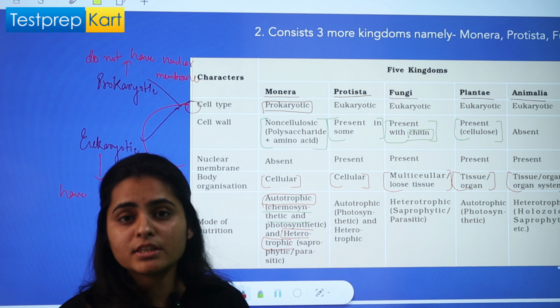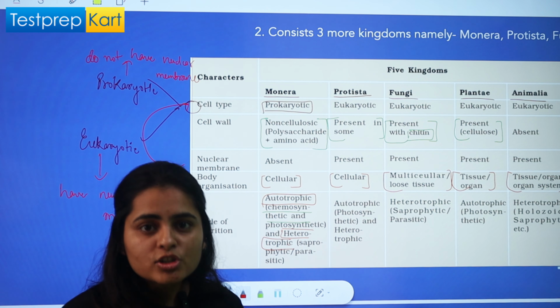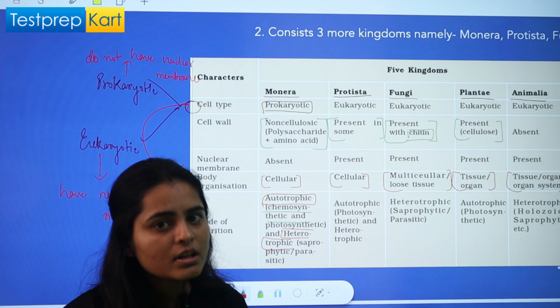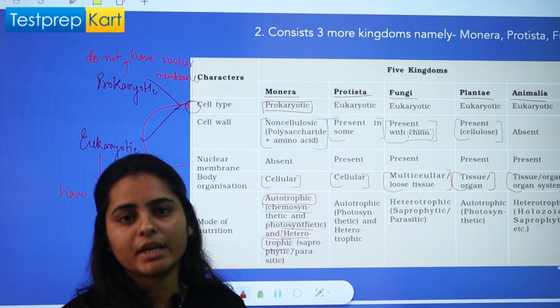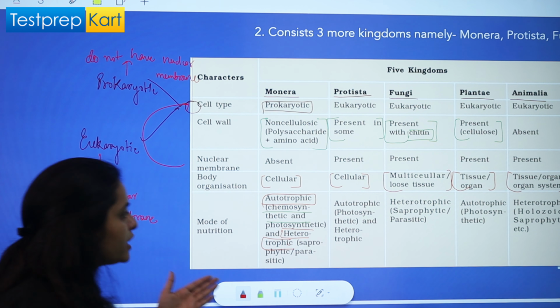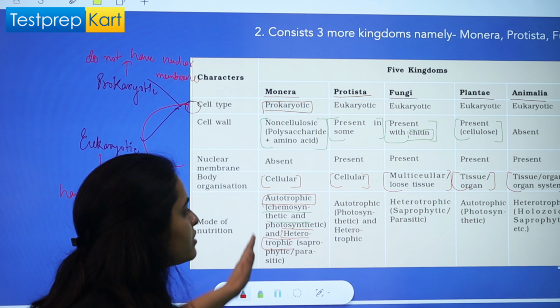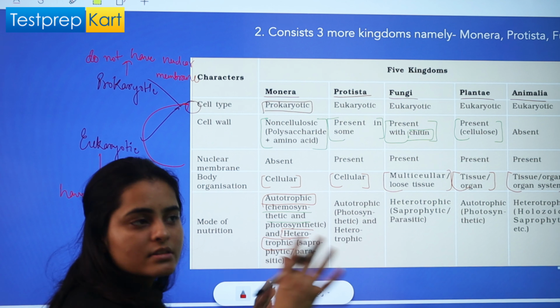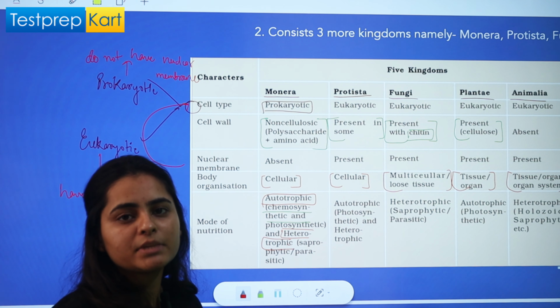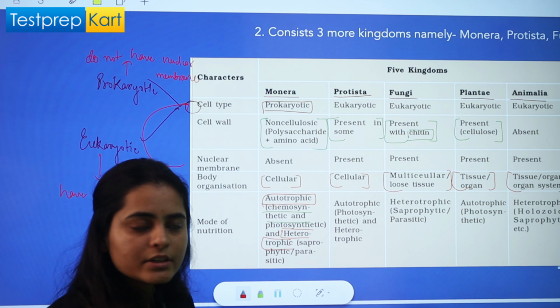This is the line of your NCERT only, that structurally bacteria are very simple, but functionally they are very complex, right? As we can see, the mode of nutrition has different varieties. All the different varieties can be seen in one single kingdom, that is kingdom Monera, right?